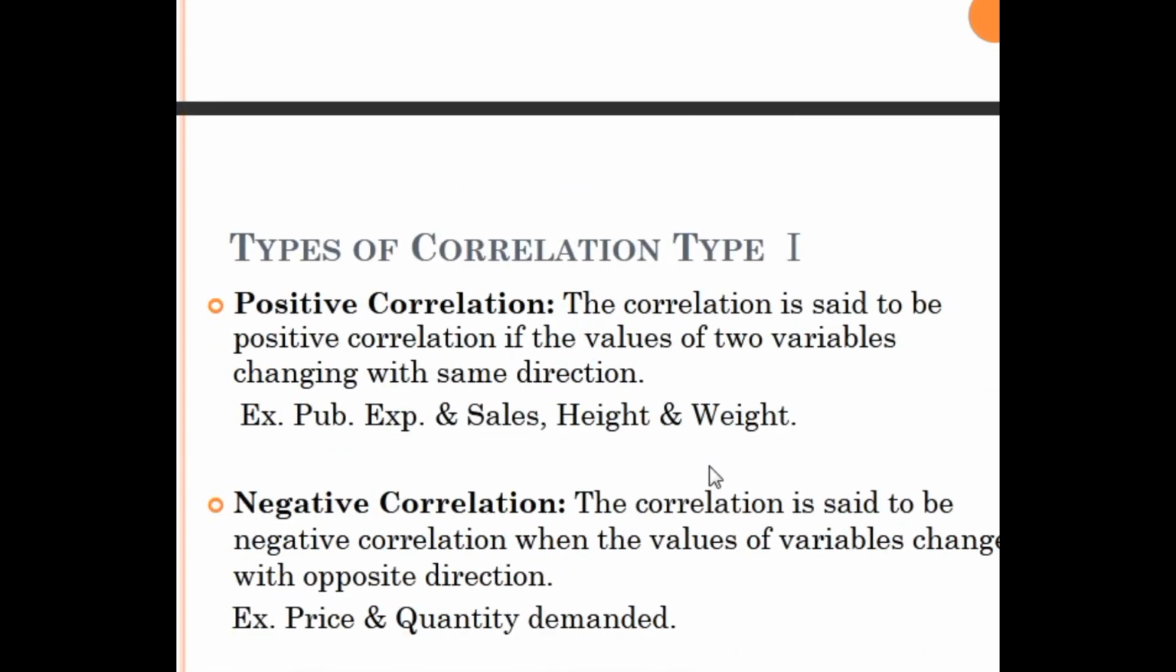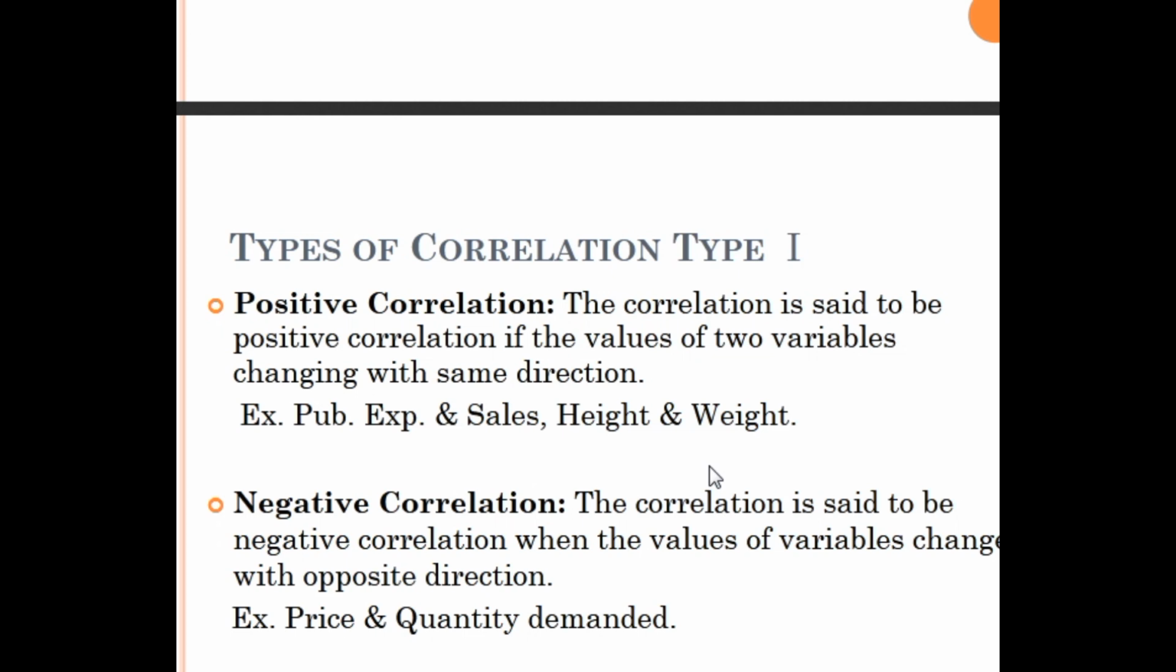So what is this positive and negative? In the positive correlation, both the variables are moving in the same direction. Same direction means if your income increases, for example, savings also increase. Say for example, if the price increases, normally its demand is increased. So it may be like that.